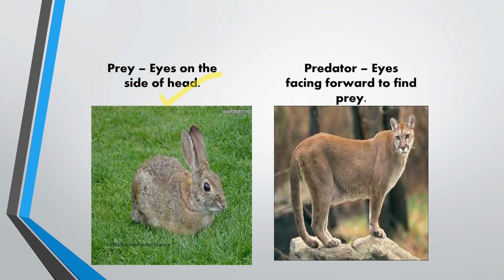Then on the right part, you can see the predator. Now the eyes of the predator are positioned facing forward, which allows for excellent depth perception. This is crucial for judging distances accurately, especially when stalking prey or making a leap during a hunt. Forward-facing eyes enable predators to focus intensely on their prey, providing them with a narrower but more detailed view of their target. This type of vision is essential for a predator that relies on stealth and precision to capture its food.